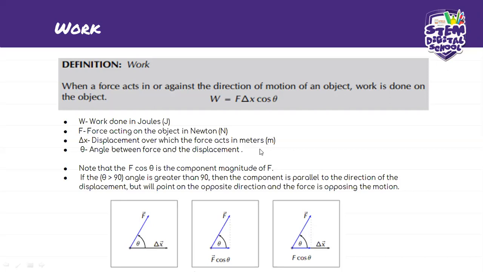Okay, so what do we know about work done? Work done is equal to F times triangle X times cos theta. So what are these? Let's break this down to understand how they got to this formula. This is obviously the work done in joules.